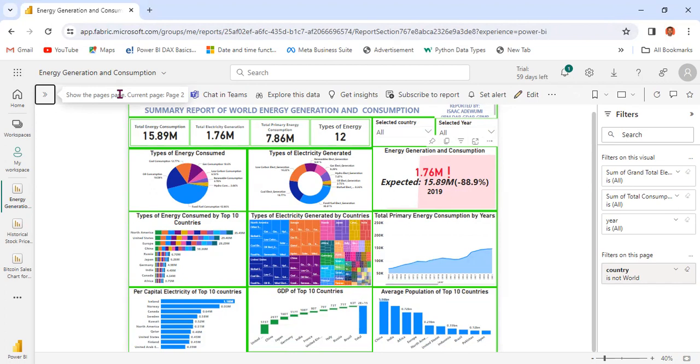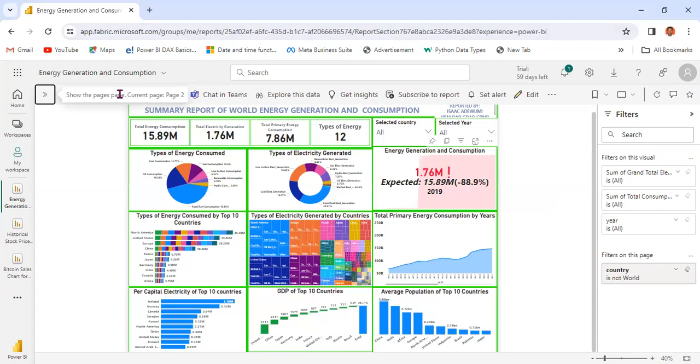This project was analyzed using different analytical tools like Excel spreadsheets, Power Query Editor, and Power BI Desktop.